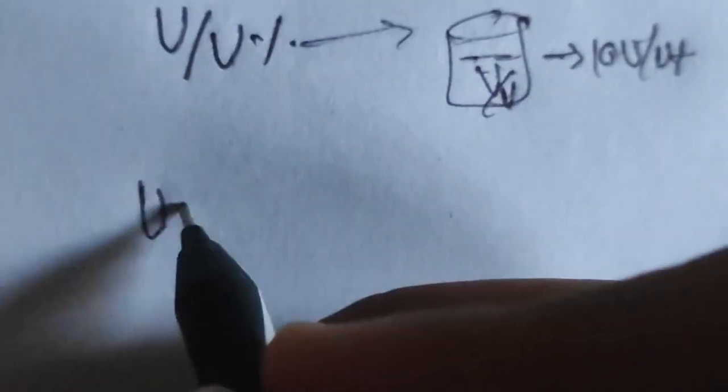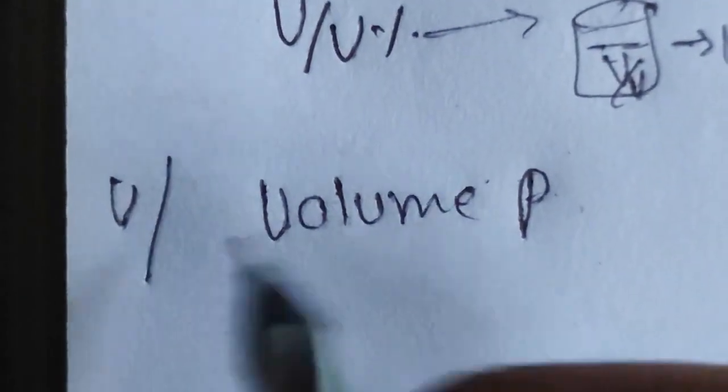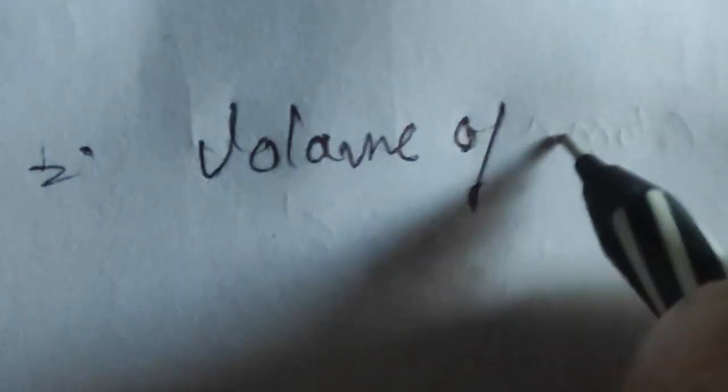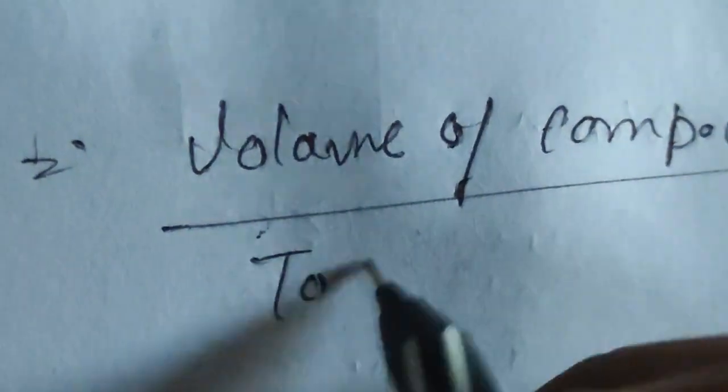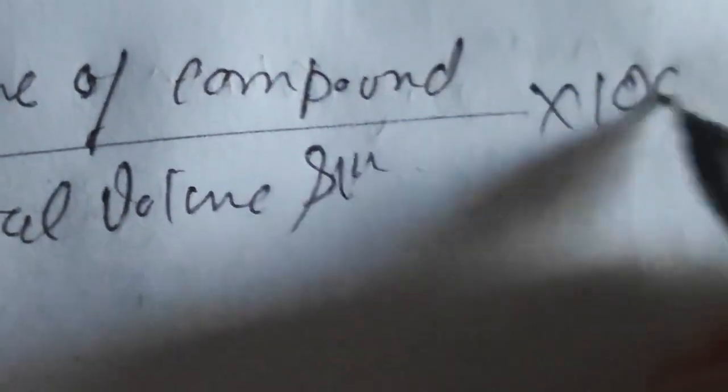The volume percentage, volume by volume, once again, that is volume by volume percentage, means the volume of a compound whose percentage we want to find, so the volume of compound, upon the total volume of solution, into 100, since we know percent means 100.